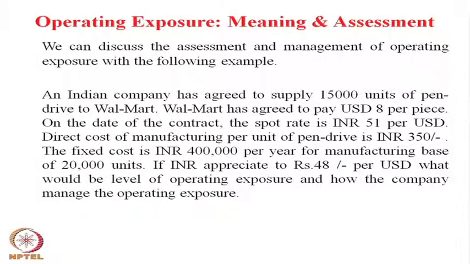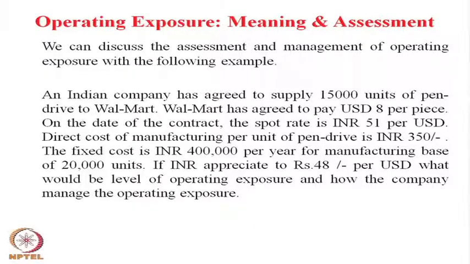Suppose the operating exposure is there because of the 20,000 units manufactured by the Indian company, a significant part, that is 15,000 units, is exported to only one company, Walmart, and Walmart agreed to pay $8 per unit.